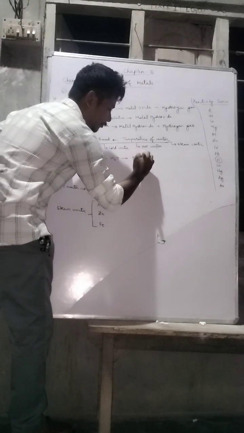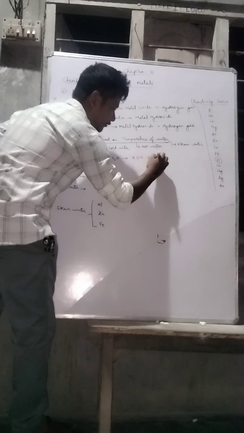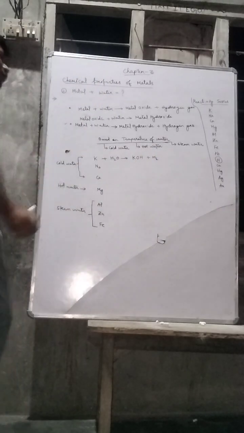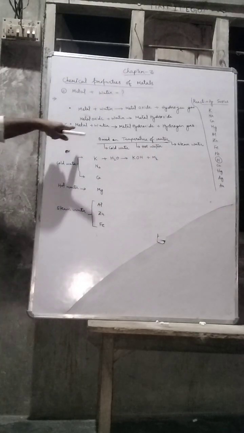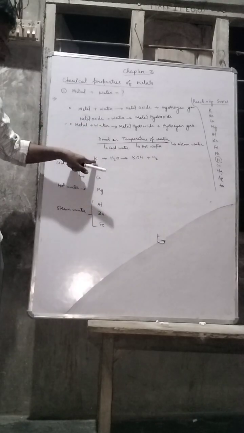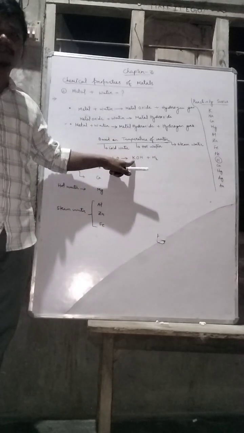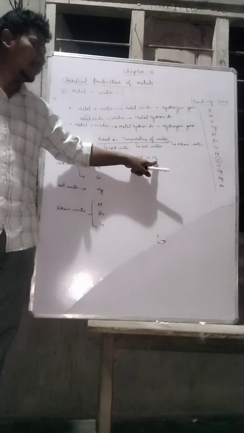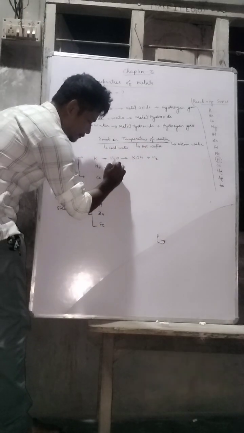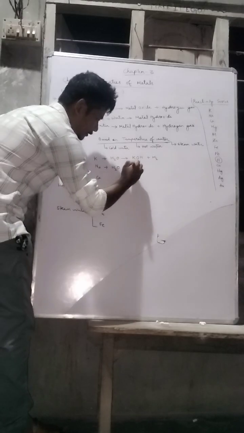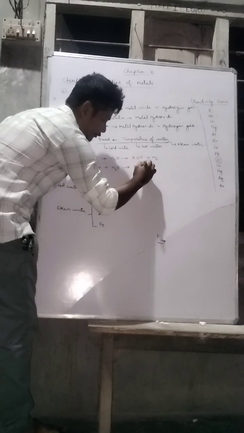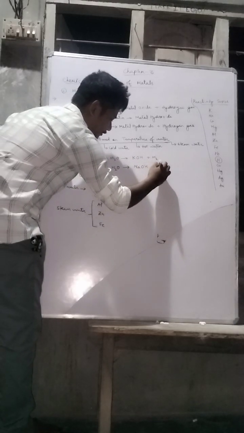Potassium hydroxide and hydrogen gas. So the second rule formula is the following: metal plus water becomes metal hydroxide and hydrogen gas. That is, if the metal is potassium, it forms potassium hydroxide and hydrogen gas. Sodium will form sodium hydroxide and hydrogen gas.